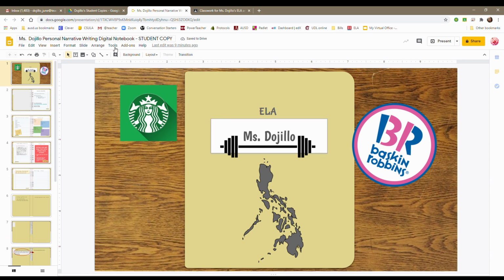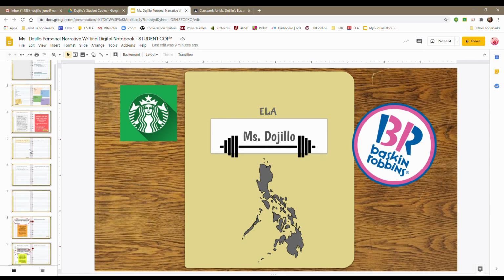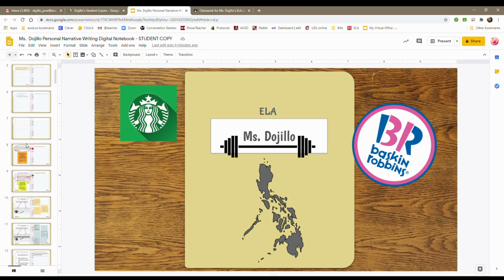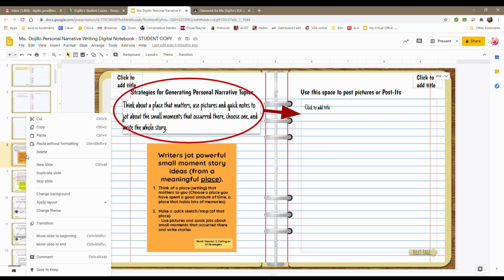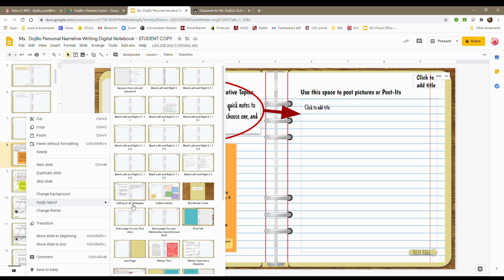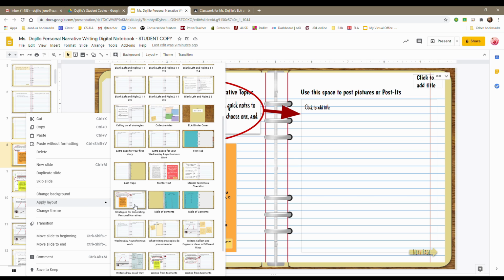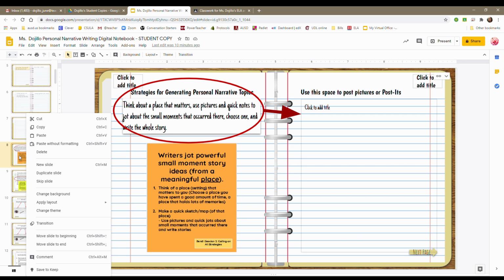The instructions are to apply slides 8 to 15, and my notebook has those slides already applied, and the ones that you're going to need to apply will be in the master slide, so you're going to right click each slide. So let's start with slide 8. You're going to apply, and you're going to look for the slide titled Strategies for Generating Personal Narratives, and I'm going to click that, and it should upload.